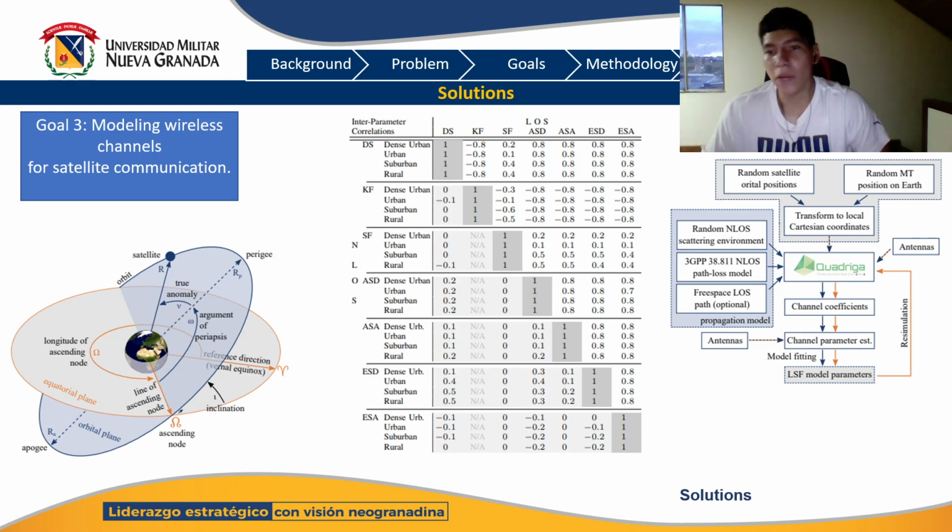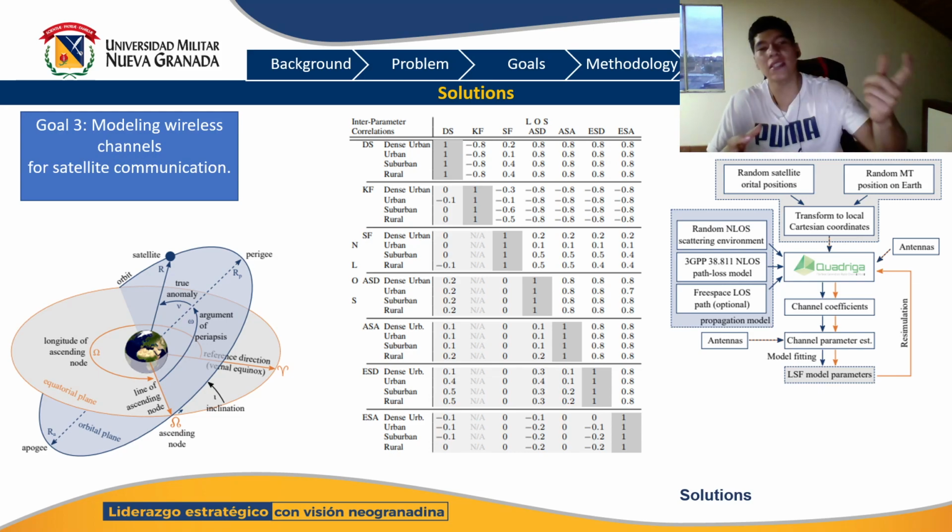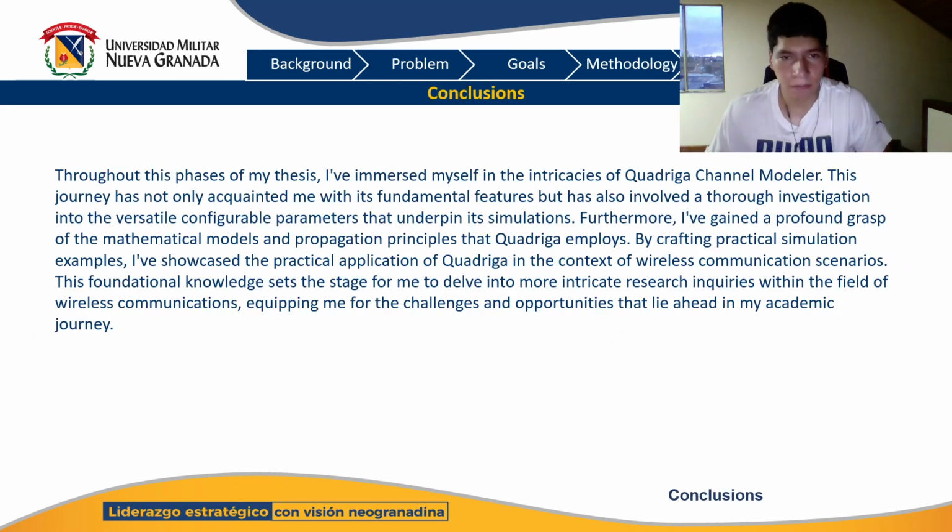Also, on the right part we can see how Quadriga works for the satellite simulation. We have random satellite orbital position, random position on the Earth, and random end loss, and how they work with all of the measurements that we have in 3GPP. And finally, an image of the more theoretical part, which is how these satellite communications work.